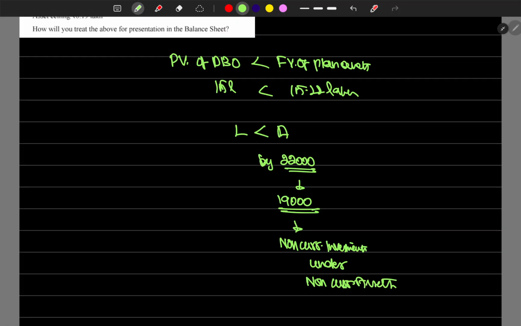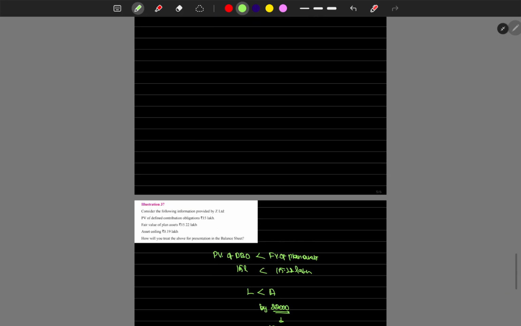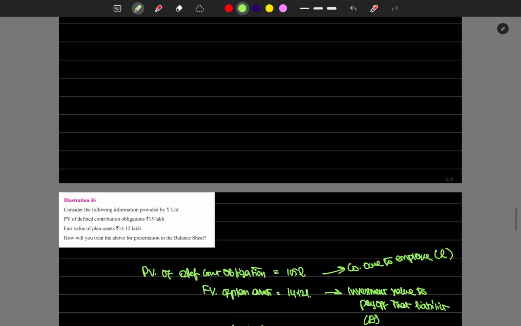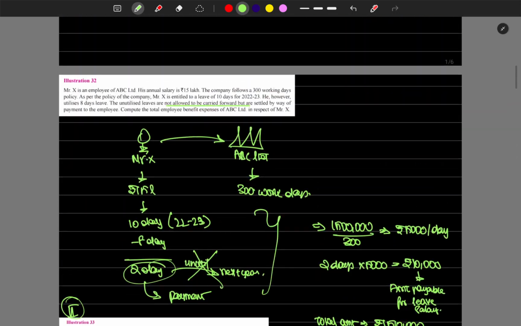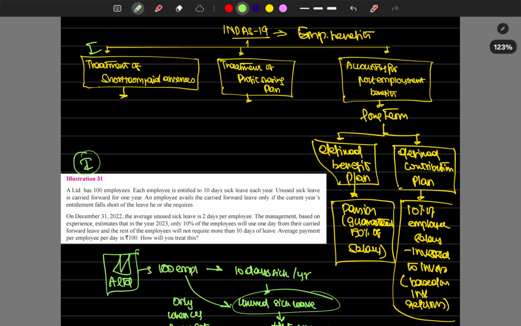So that's it. These are all three kinds of problems, very easy problems. We can easily get a grip on these and score 7 marks out of these 6 problems. This is the maximum that can be asked in the exam, and I'll see you all in the next video.